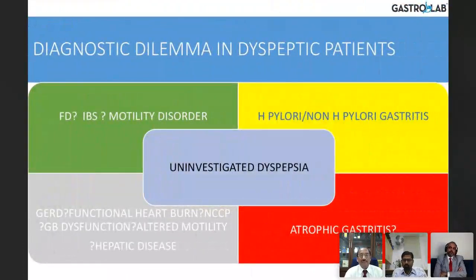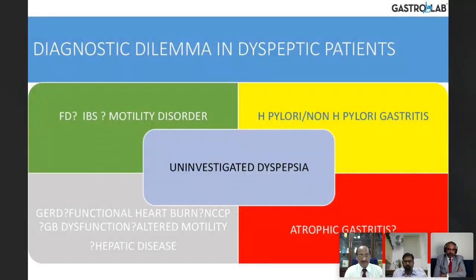So, the diagnostic dilemma in dyspeptic patients. If you take all 100 cases of uninvestigated dyspepsia, the questions in the back of your mind are: is it functional dyspepsia? Could it be IBS? Could it be a motility disorder? Could it be GERD or functional heartburn? Functional heartburn is one where you do an endoscopy, you don't find any changes, but the patient has heartburn. You do an impedance pH-metry, you're not able to demonstrate hyperacidic reflux, but still the patient has heartburn. This is called functional heartburn. This comes under the Rome criteria of functional disorders.